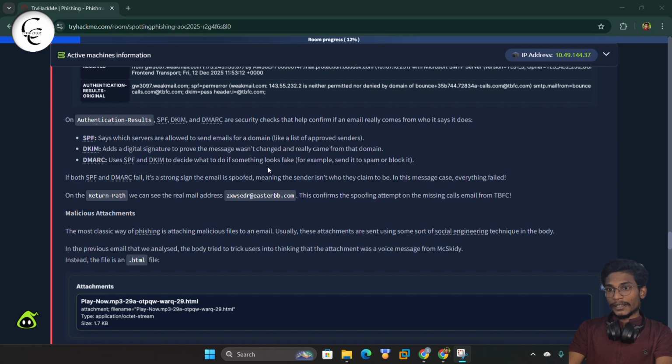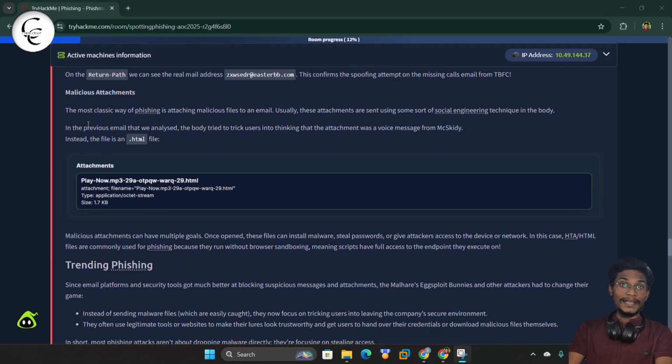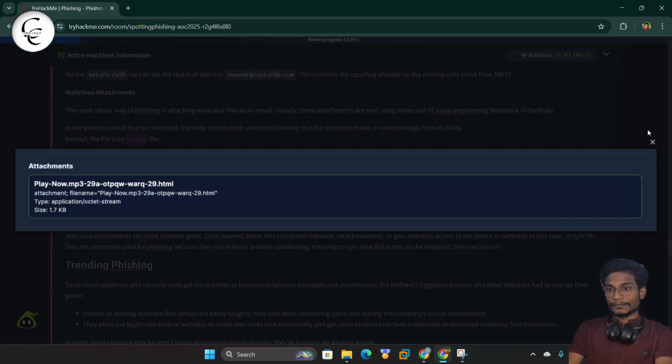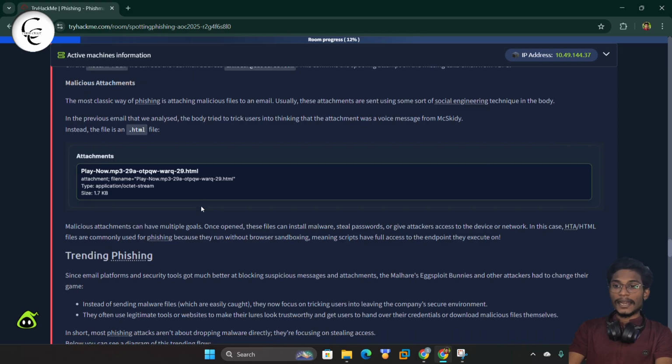So now we have also another trick, that is the malicious attachment. Like we can attach some files in the form of an HTML file, and we can inject some malicious code with that file. So now we can start with the trending phishing attacks.